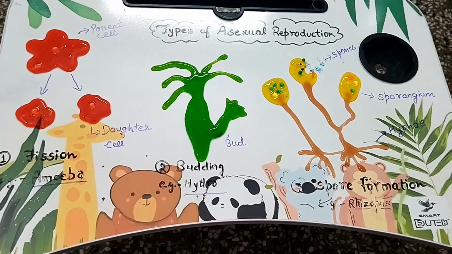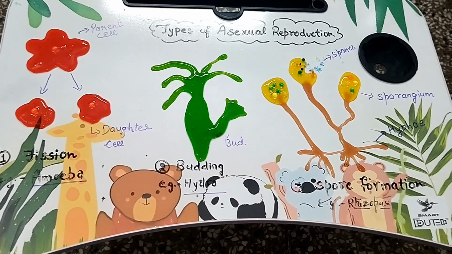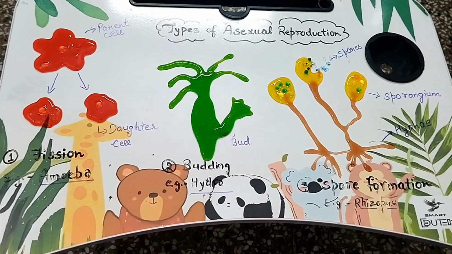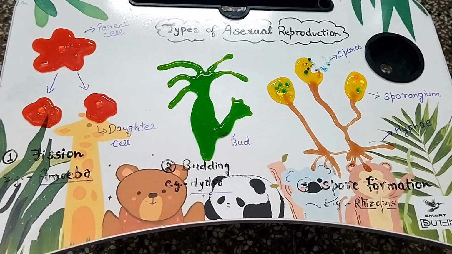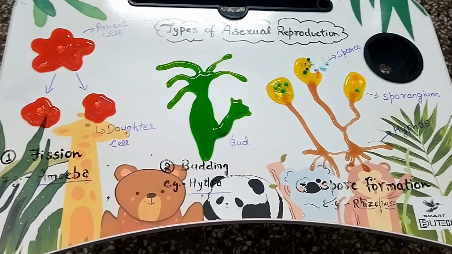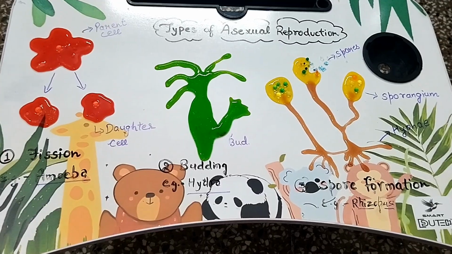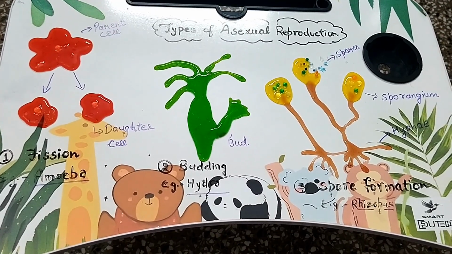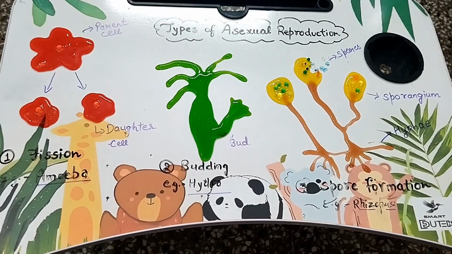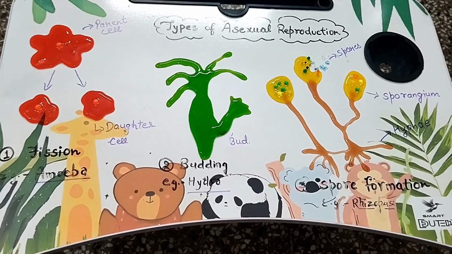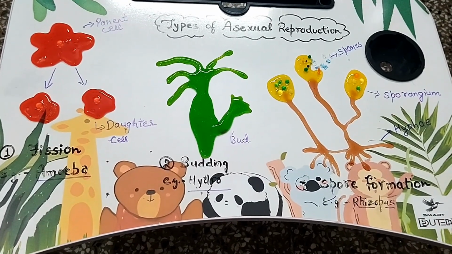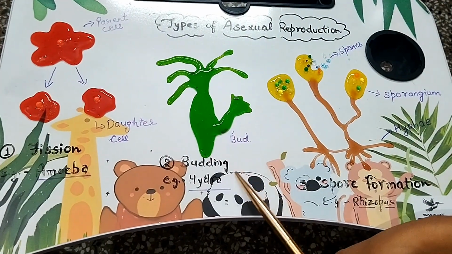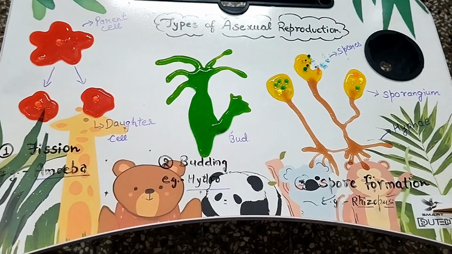So in this particular video, we will discuss asexual type of reproduction, how asexual type of reproduction occurs, how they generate a new individual, how a new individual comes through their body. So in this video, we are taking only three types of asexual reproduction. First one is fission, second one is budding, and third one is spore formation.